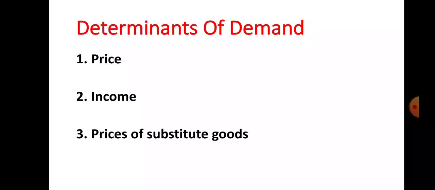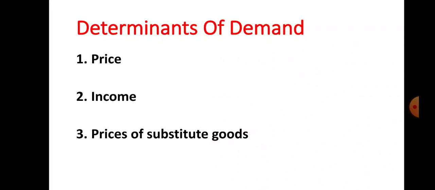Second determinant is the income of the consumer. Demand is directly related to the income of the consumer. Income determines the purchasing power of the person. So the higher the income, the more the market demand, and vice versa. So income of the consumer is also an important determinant of demand.